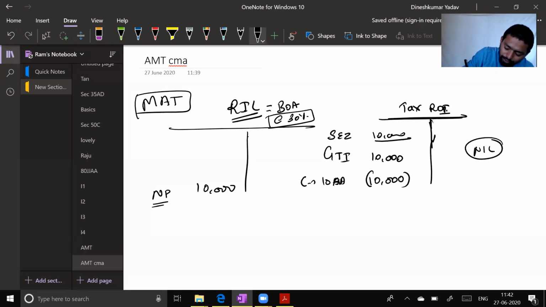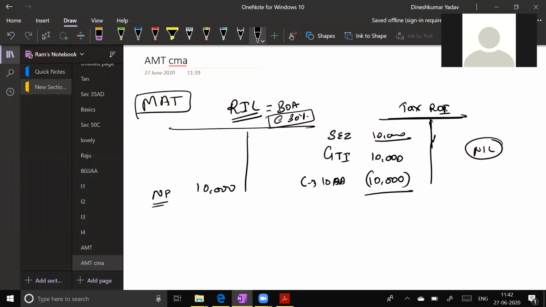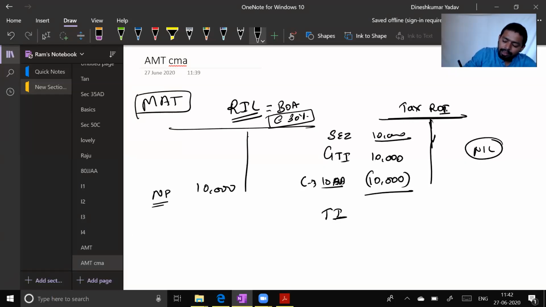100% of export profit will be deducted for first 5 years, then 50%, and then 50% or amount deposited in the reinvestment reserve account. Do you remember this? Do you remember section 10AA? So your taxable income because of section 10AA, it will not even form part of GTI.